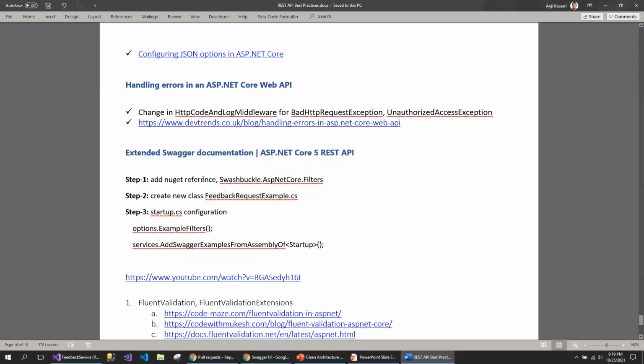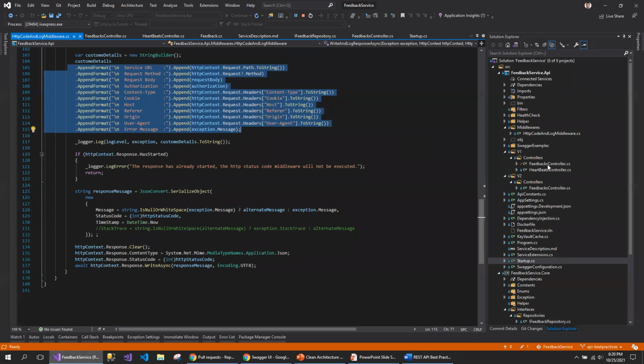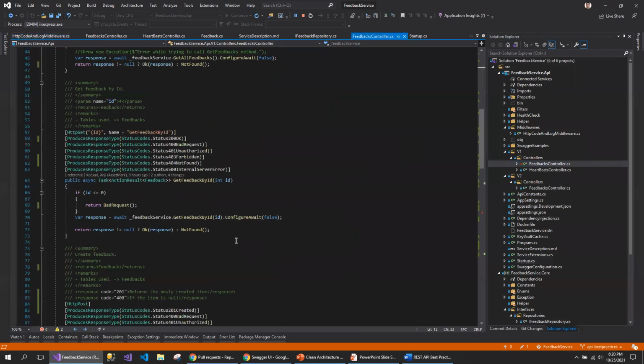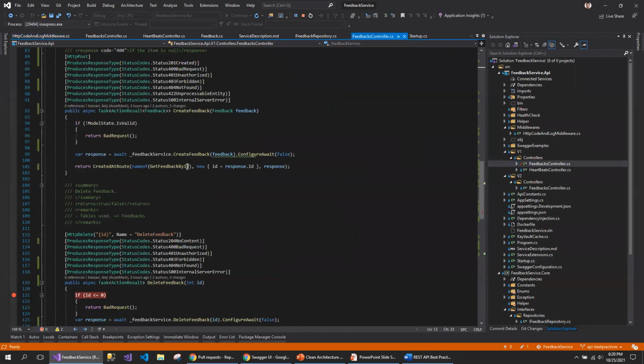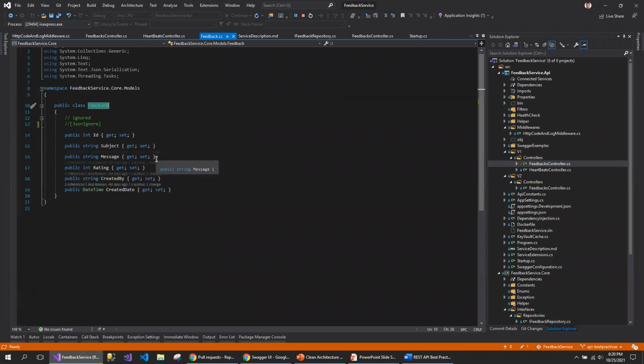One is adding the NuGet reference from the Swashbuckle ASP.NET Core filters, and the second one is actually creating the classes, just like in case of create, for example. So this is my create and returning the create object, right?